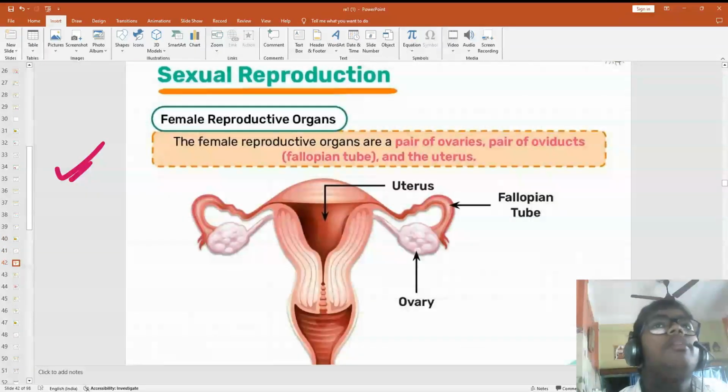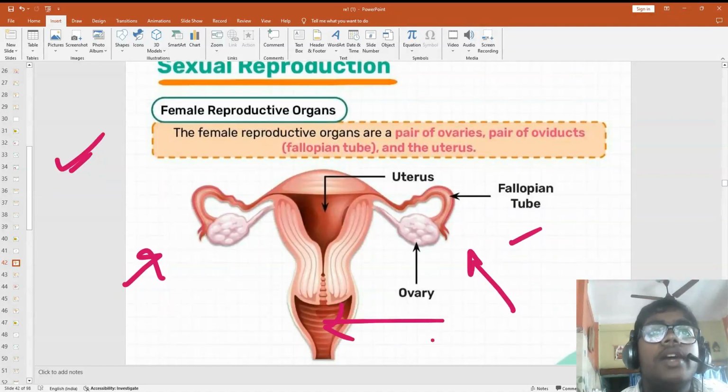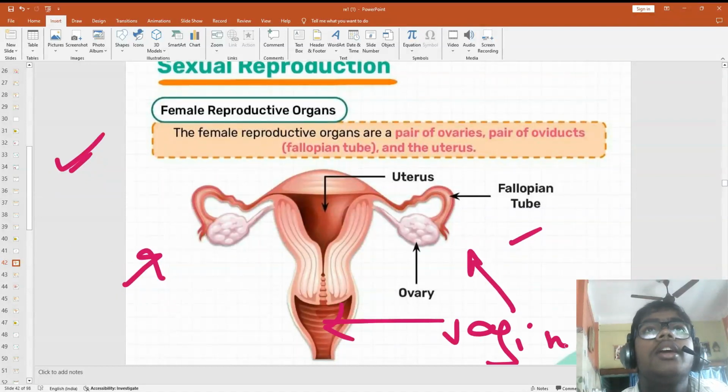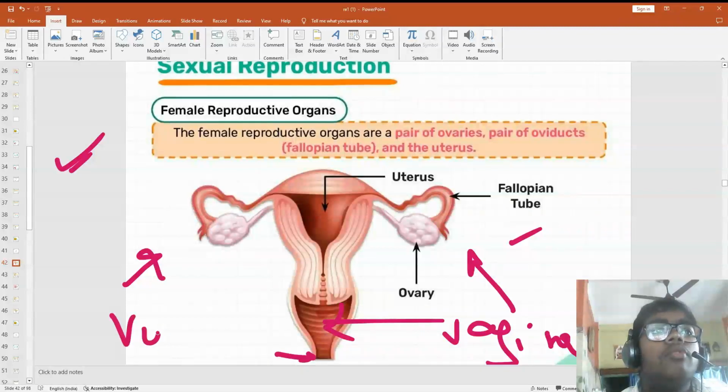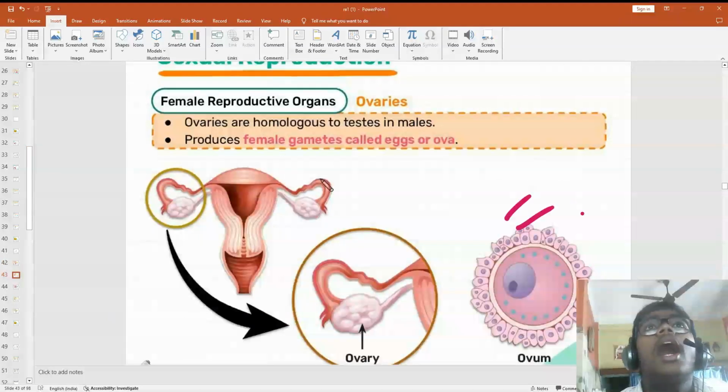Let's start with the female reproductive organs. We have a pair of ovaries, the uterus and the fallopian tubes. And this part is known as the vagina. I will be giving more information. And the outer part is known as the vulva. Okay. Ovaries are homologous to testes in men.